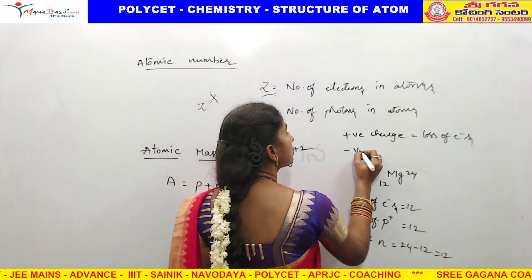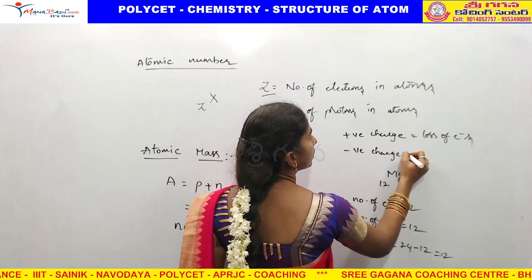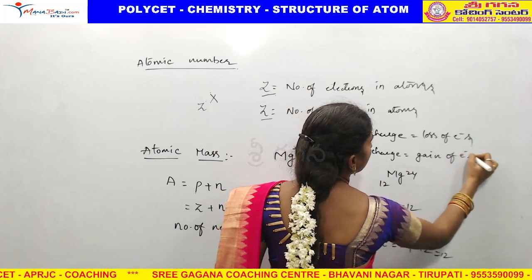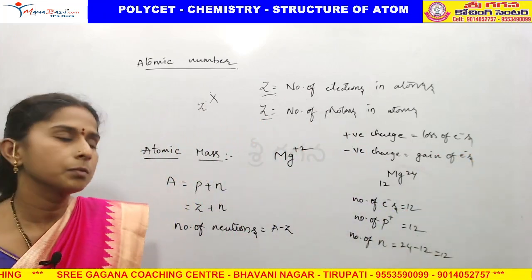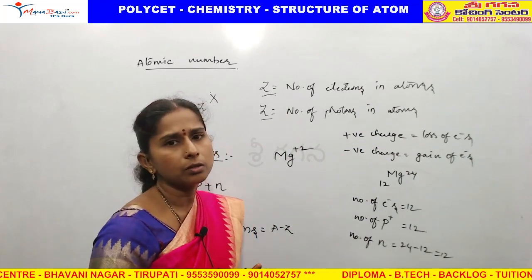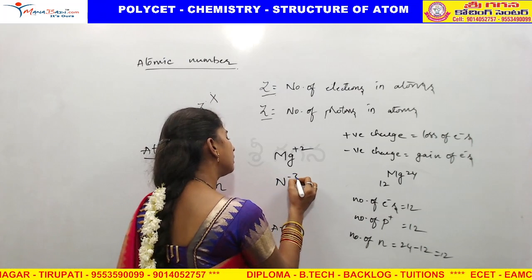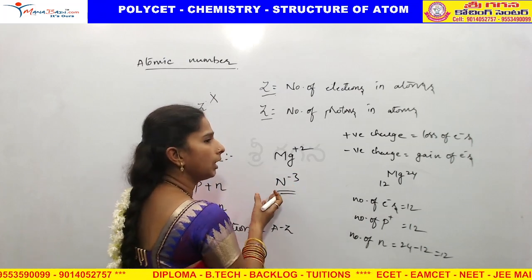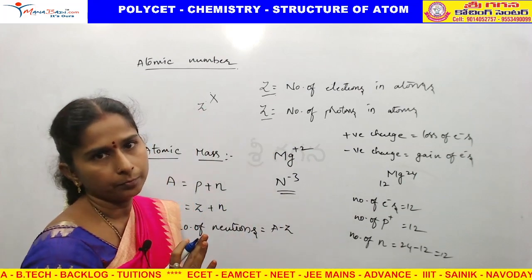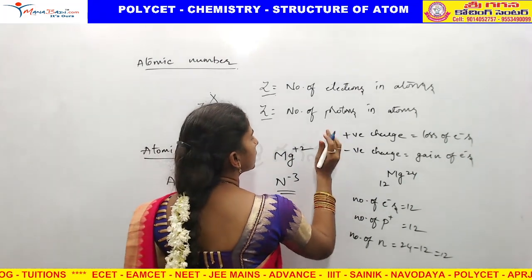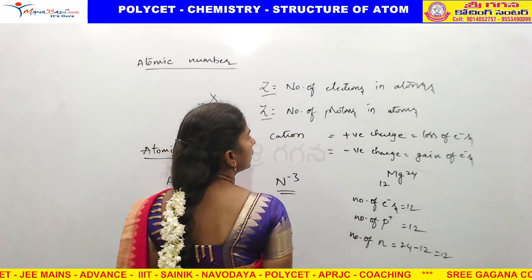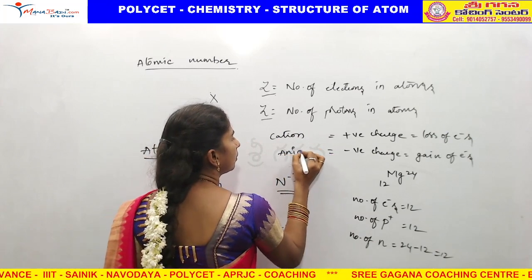And negative charge means gain of electrons. How much charge is there? That many electrons are gained. For example, N3-: what is the meaning? 3 electrons are gained by nitrogen. Mg2+: 2 electrons are lost by magnesium. And a positively charged ion we call a cation. A negatively charged ion we call an anion.